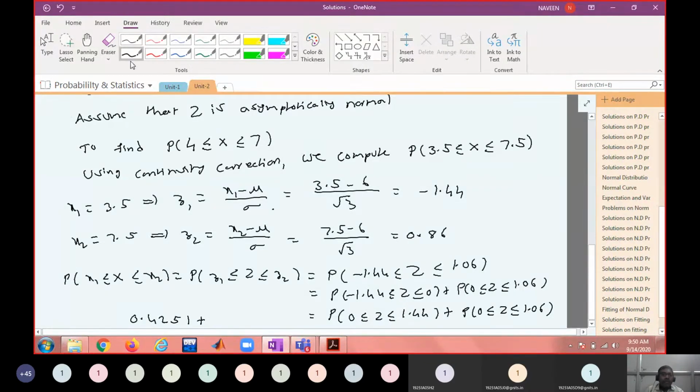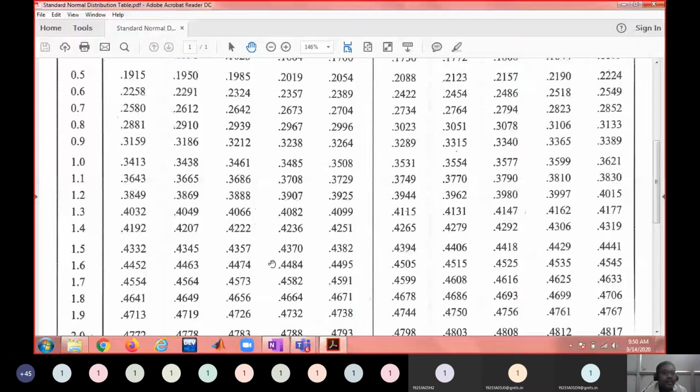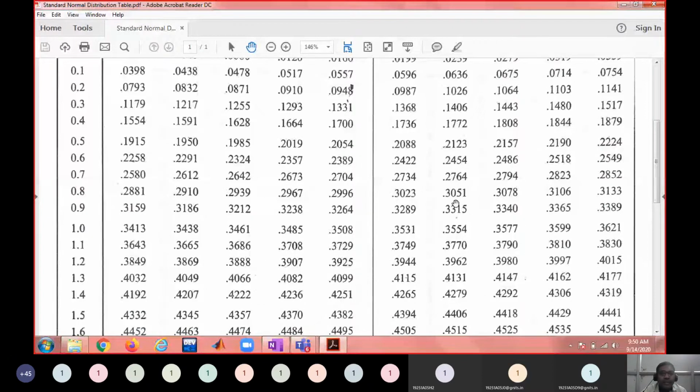0.86. So I have to make these values. I have to look for 0.86. So what is 0.86? 0.8, then 0, 1, 2, 3, 4, 5, 6. Is it 0.305? 0.305. Okay.